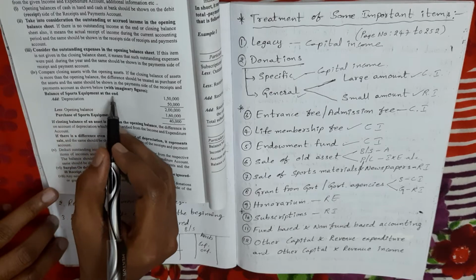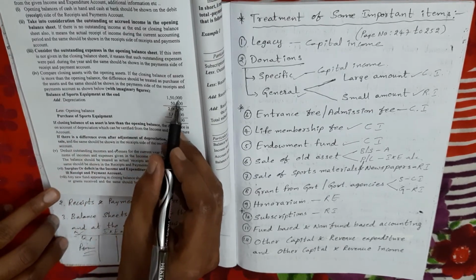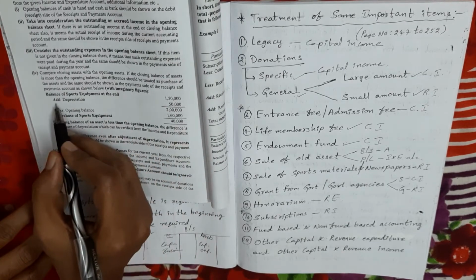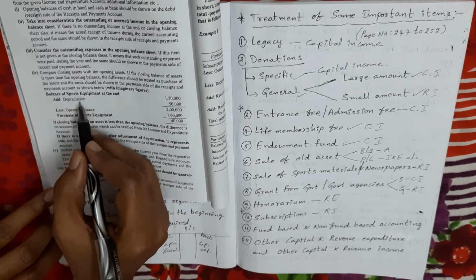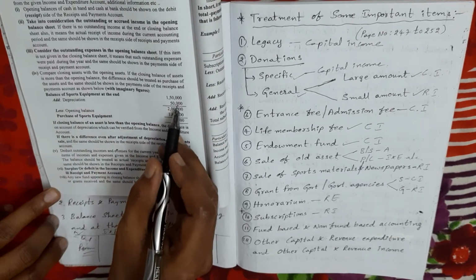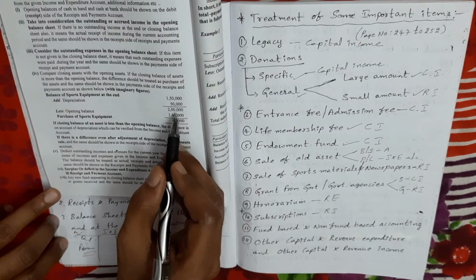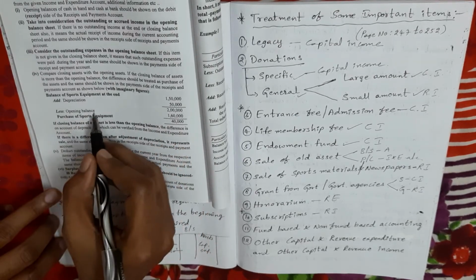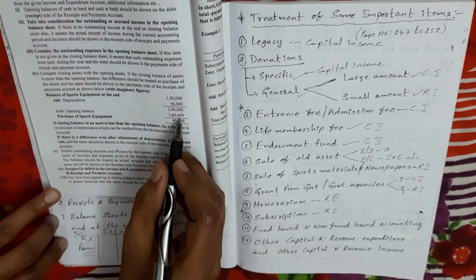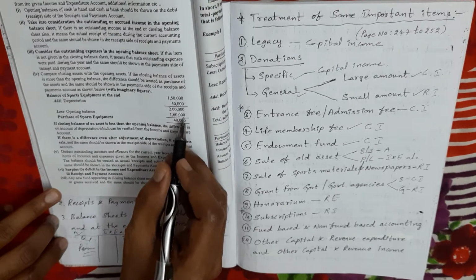Balance of sports equipment at the end, the present year sports equipment balance, suppose 1,50,000. To this balance we need to add the depreciation amount. If any depreciation amount is given in the problem, we add it, 50,000 rupees. So we get 2 lakh rupees. This is the closing balance before adjusting the depreciation amount. This amount we have to compare with the opening balance. For example, here the opening balance is given as 1,60,000. So at the beginning of the year we have 1,60,000 of sports equipment, and at the end of the year it becomes 2 lakh rupees.